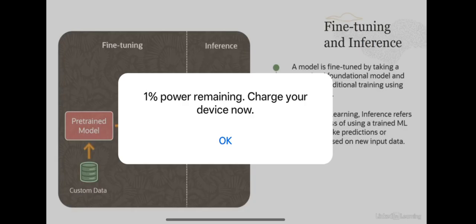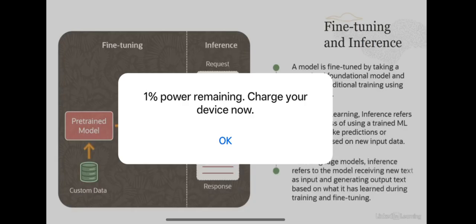But in case of large language models, what inference refers to is the model receiving new text as input and generating output text based on what it has learned during training and fine-tuning. So this is basically how inference and fine-tuning look like in context of large language models.